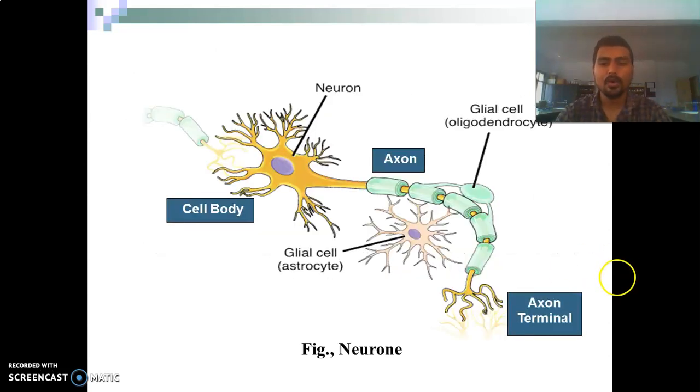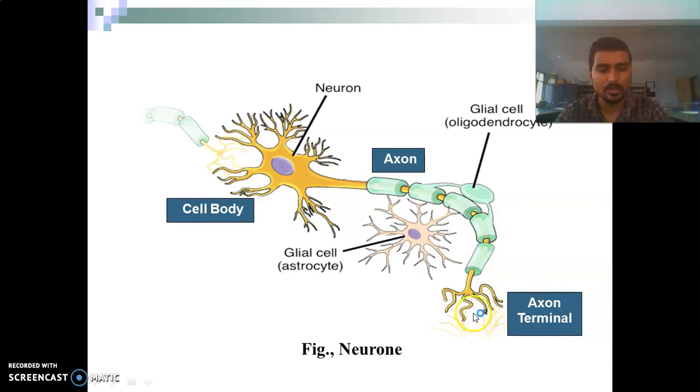This is the figure of a neuron. This is the cell body, and the nucleus is present in the cell body. This is the axon of the neuron. This blue color is the myelin sheath of the neuron, and here the neuron ends with the axon terminal.